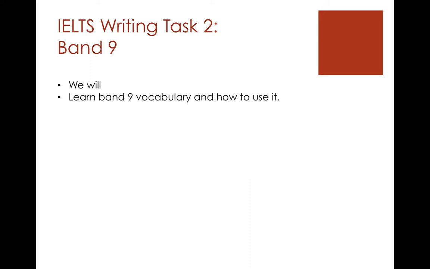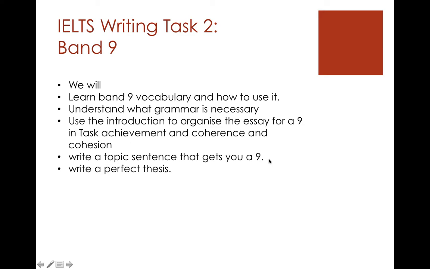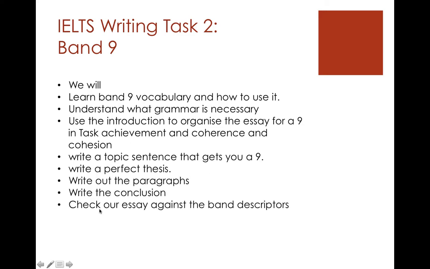So we'll learn band 9 vocabulary and how to use it, understand what grammar is necessary, and use the introduction to organize the essay for a 9 in task achievement and coherence and cohesion. Really important. I see a lot of students making mistakes here. Write a topic sentence that gets you a 9. Write a perfect thesis. Write out paragraphs. Write the conclusion. And check our essay against the band descriptors. These are the ones that tell you what your score will be.